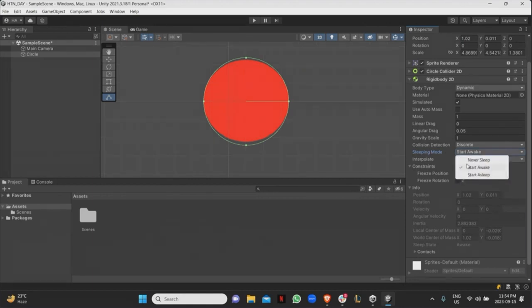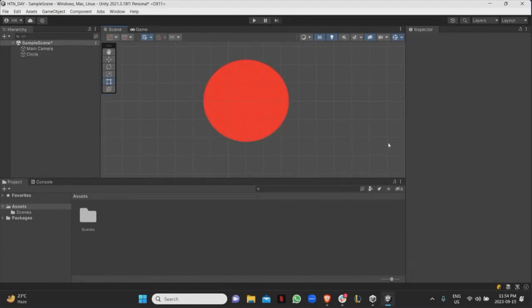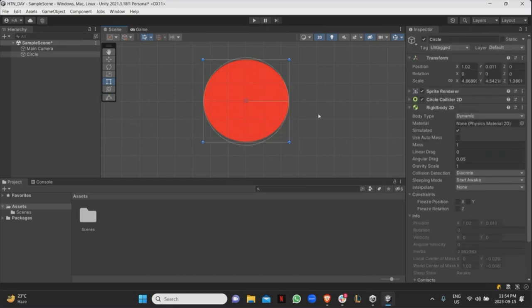You want to keep it as start awake unless you really know what you're doing. So a lot of times, in game dev, basically every error or every thing you want to try to do, chances are someone did it out there and then they asked questions. So there are going to be a lot of different forums, a lot of stuff online that you can search. And let's say you want to do something and you search it, it'll say, okay, go into the rigid body and then change the sleep mode to this. If you haven't been put in that position, chances are you're not really going to know all the different properties about stuff, just because a lot of them you just want to keep as the default value. Okay. Any other questions?